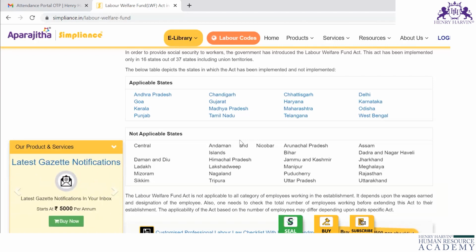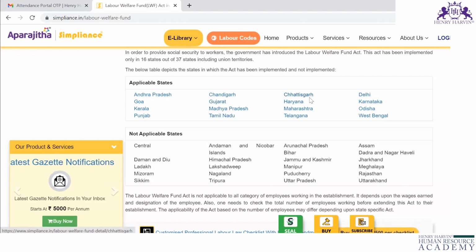No, not only blue collar. All the employees who are working in a corporate office are also eligible for deduction of labor welfare fund. So you have to check the states for the applicability of labor welfare fund, and according to that only, you have to deduct it.